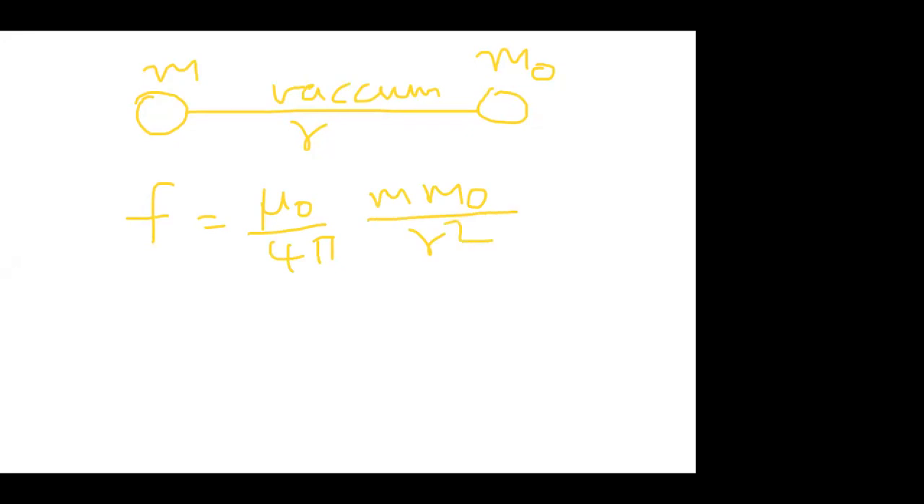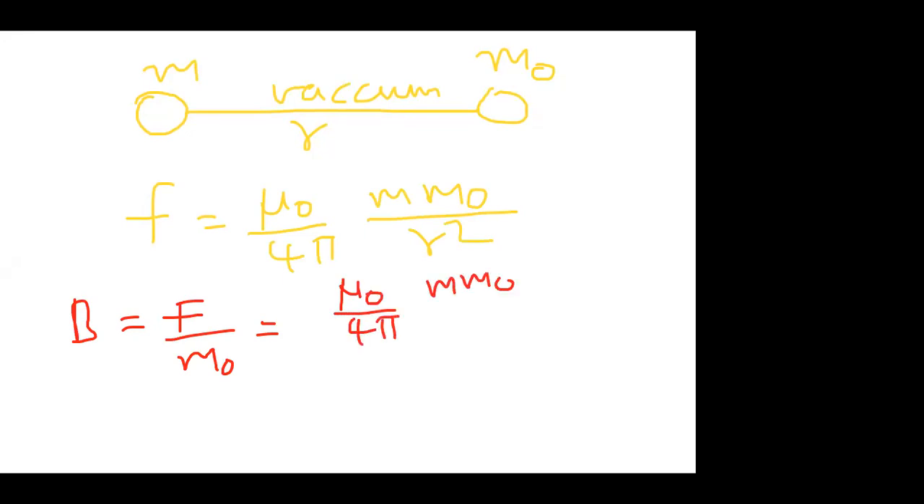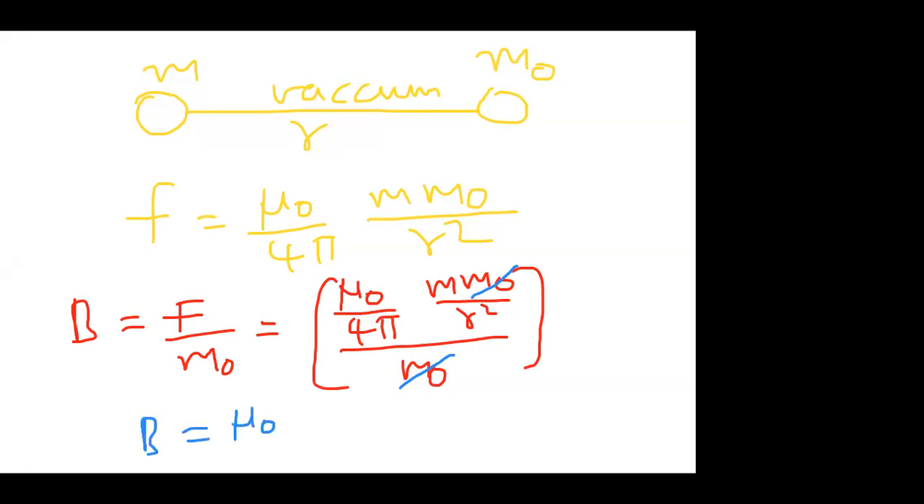So what is magnetic field induction? B is equal to F by m naught. So here we can write mu naught by 4 pi, m naught m by r square, by m naught. If you apply it like this, m naught cancels. And from that, we can write B is equal to mu naught by 4 pi, m by r square. This is the formula for magnetic field induction.